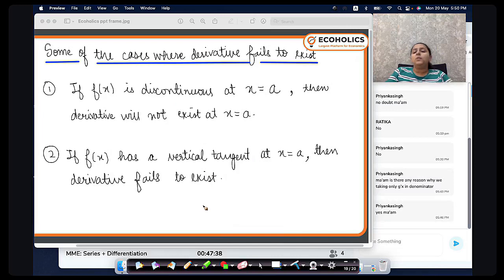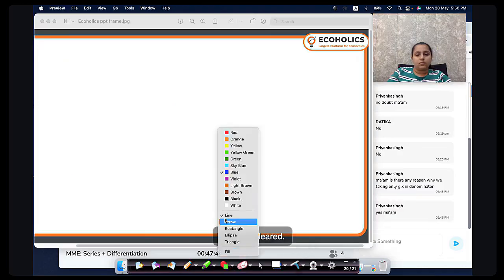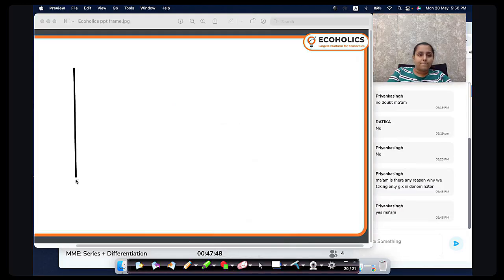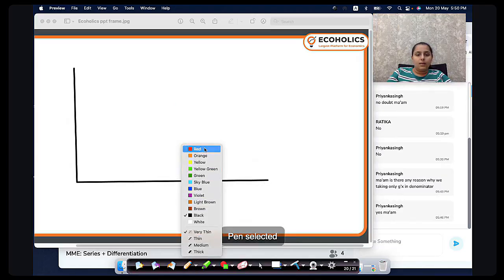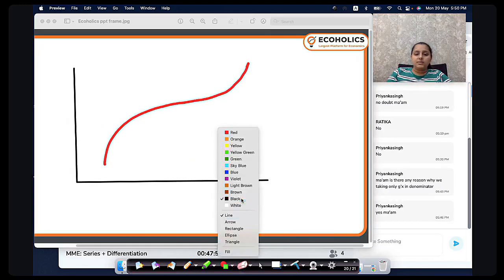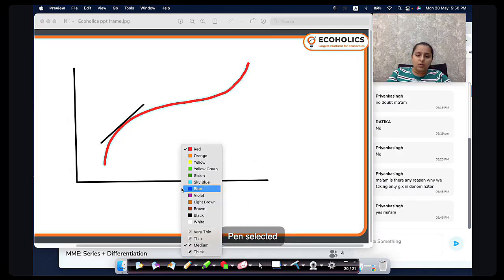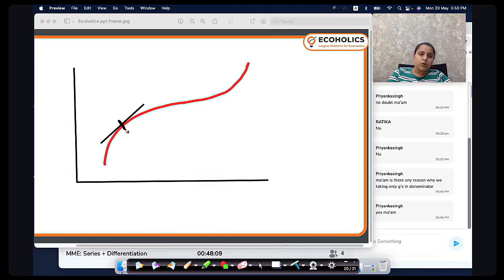Now, what do we mean by tangent? अब देखो, tell me one thing. This is a curve that is looking like this. Now, if I draw a line here, these two things are colliding at this point. इस point पे ये दोनों चीजें collide कर रही हैं.